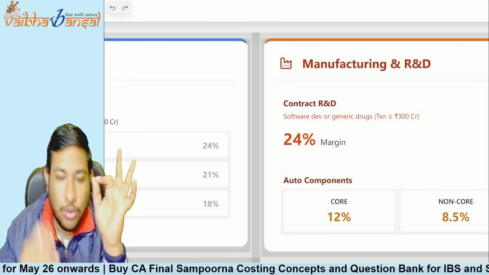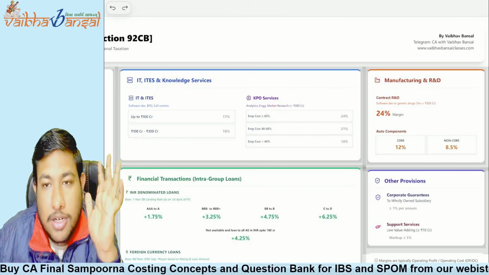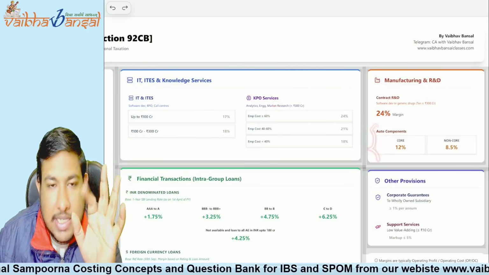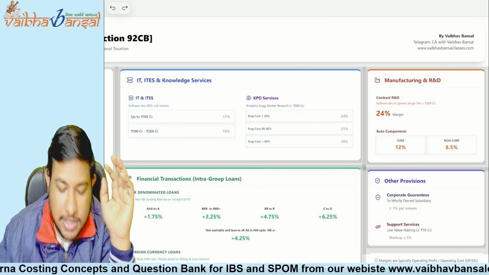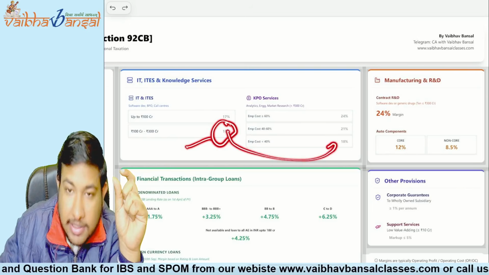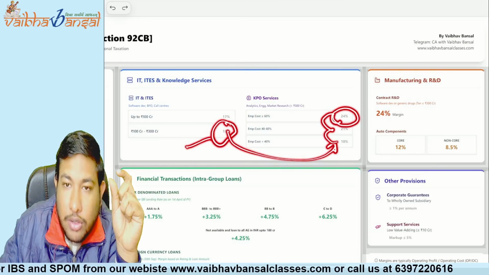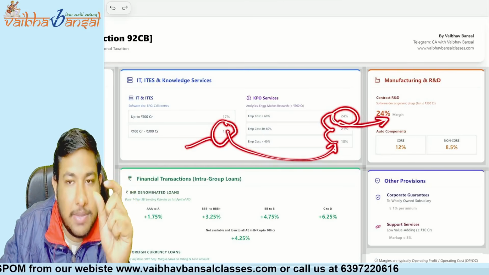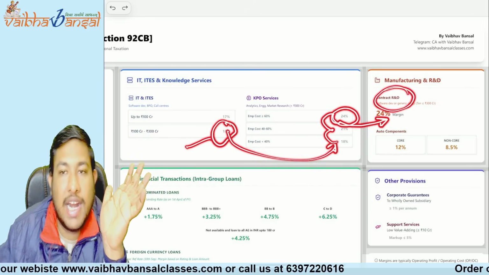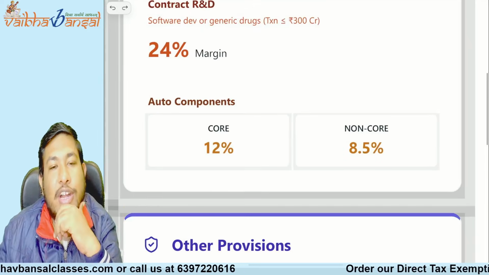Understood or not? We have not completed this as of now, but these are all interlinked. The starting is with 18% plus 3 plus 3. So it is the same thing, 24% for the contract R&D services. Understood?